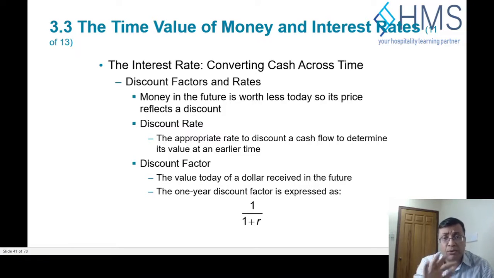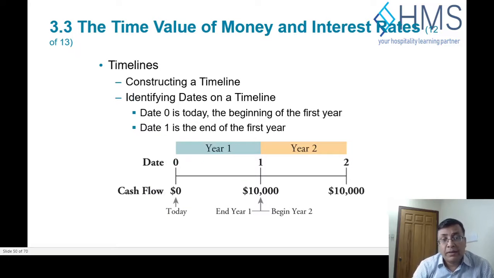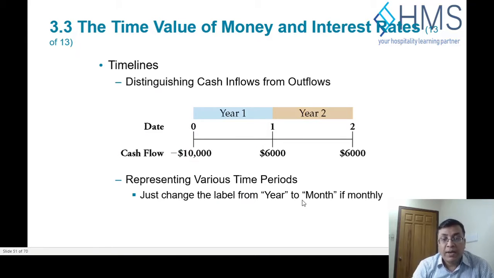So there are simple rules which you can remember. The rules will be explained a bit if you put them in your timelines. On the timeline, date 0 is today, and then you have year 1, year 2. When you bring the value from today to the future, it's called compounding, and when you bring value from the future to the present, it's called discounting.